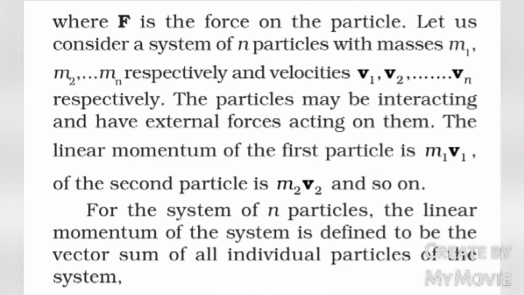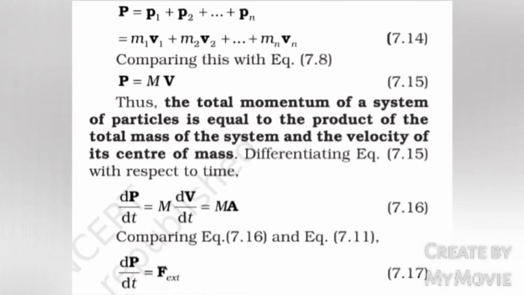Let us consider a system of n particles with masses m1, m2 till mn respectively and velocities v1, v2 till vn respectively. The particles may be interacting and have external forces acting on them. The linear momentum of the first particle is m1 v1 and for the second particle is m2 v2 and so on. For the system of n particles, the linear momentum of the system is defined to be the vector sum of all individual particles of the system. P equals p1 plus p2 till pn, which equals m1 v1 plus m2 v2 till mn vn.